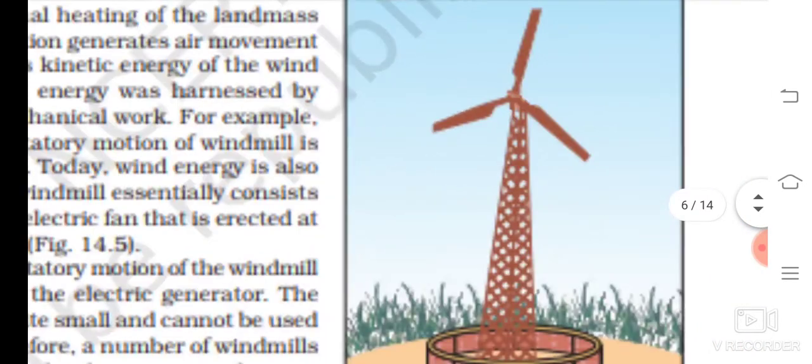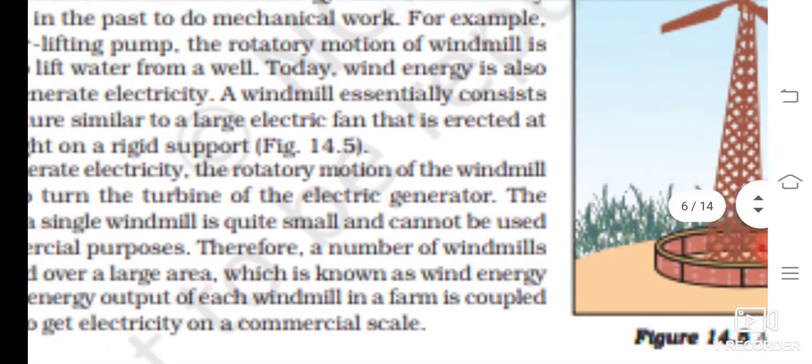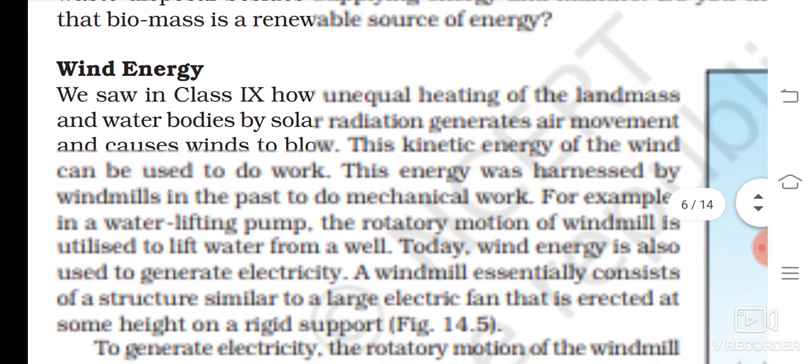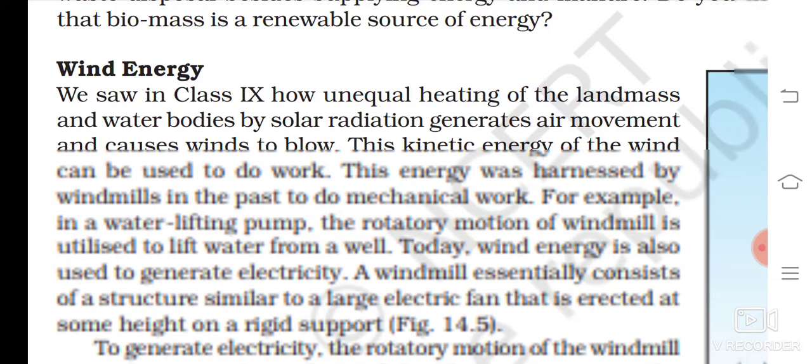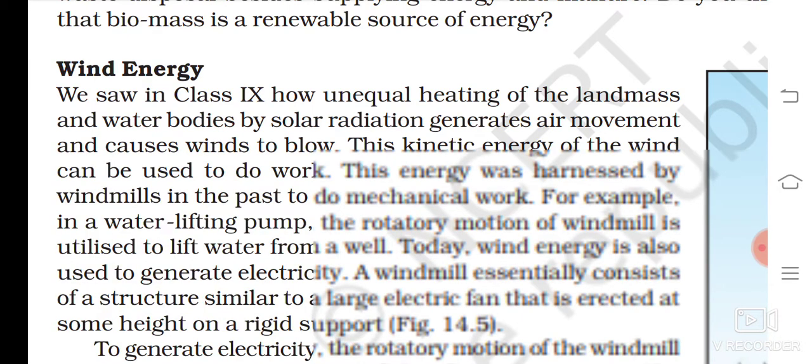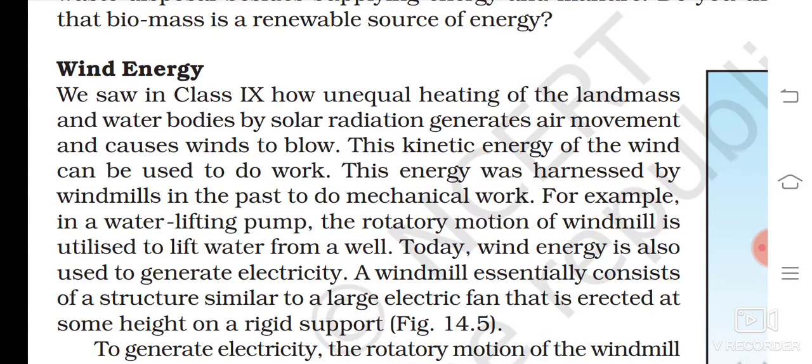Next one is wind energy. A windmill. In class 9, how unequal heating of landmass and water bodies by solar radiation generates air movement and causes winds to blow. This kinetic energy of the wind can be used to do work. This energy was harnessed by windmills in the past to do mechanical work. For example, in a water lifting pump, the rotatory motion of windmill is utilized to lift water from a well. Today, wind energy is also used to generate electricity.